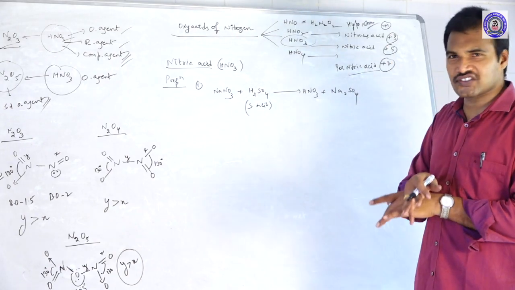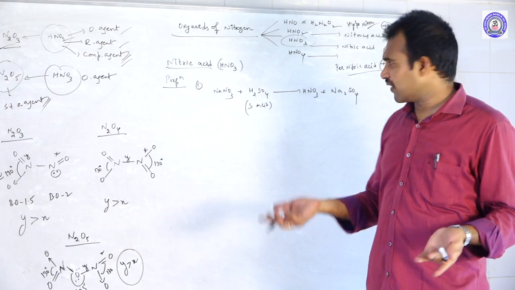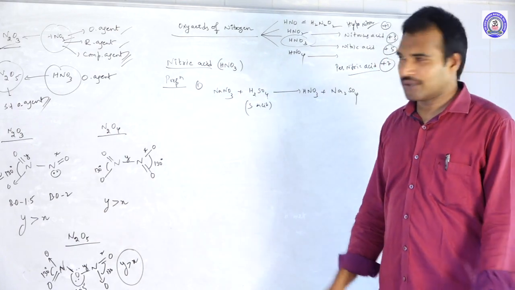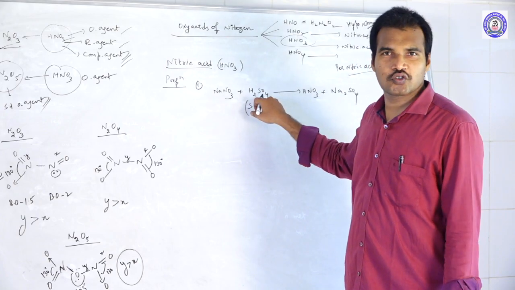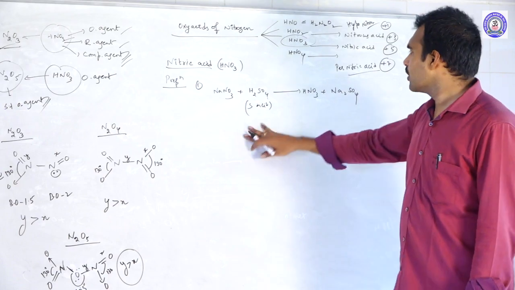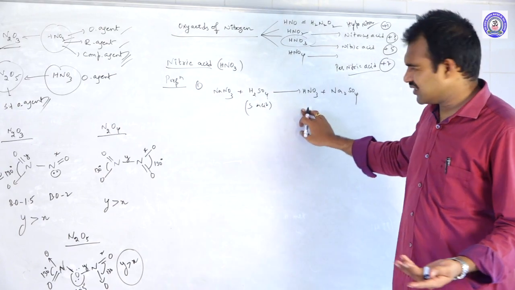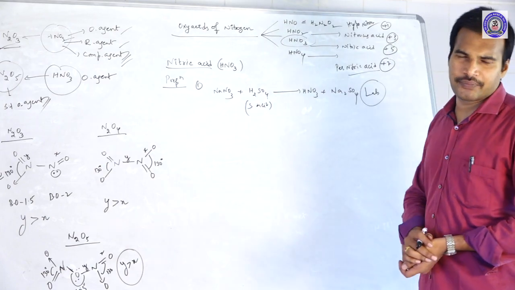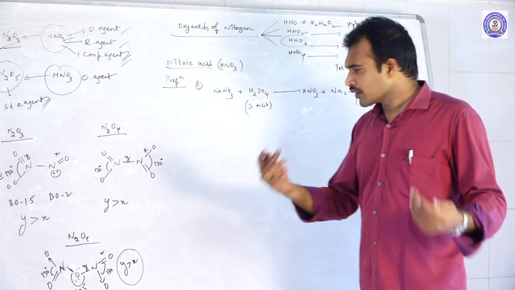But if you take it in reverse, it is not feasible. For example, if you take HNO3 and Na2SO4, it will not react. Why? Because hydrogen never will displace sodium, but sodium can displace hydrogen. Anyhow, this is one of the laboratory methods. In the laboratory, if you want to prepare nitric acid, you can follow this method.